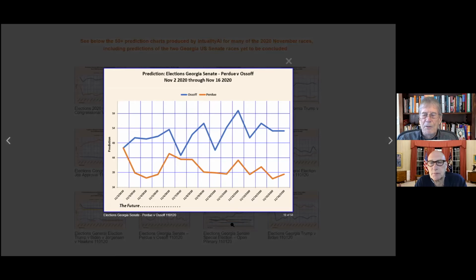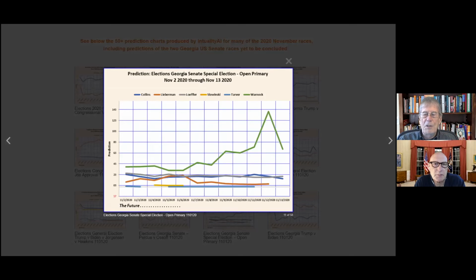Well, I'll just point out these two runoffs that are going to occur on the 5th of January in Georgia. This is currently what the system is predicting: Ossoff having an advantage over Perdue at this point, and we'll see what happens as the results of that runoff come in. And then the other senatorial race in the state of Georgia is here.